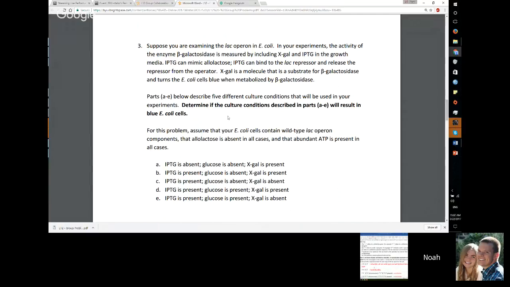For E, IPTG is present, glucose is present, and X-gal is absent. So it's just like D. First of all, there's no X-gal, so there's no blue substrate, so it can't be produced. And even if it was present, like in D, because there's glucose, the operon won't be run enough in order to produce those substrates.